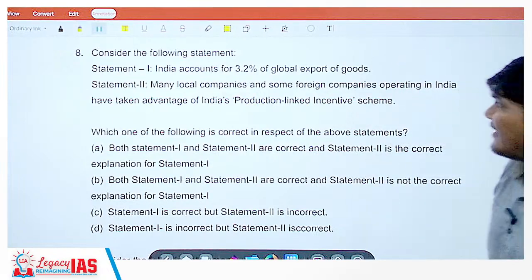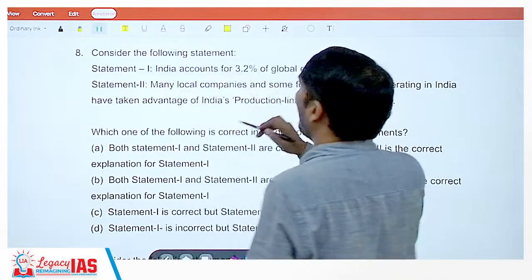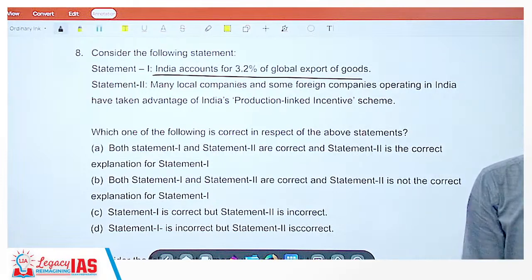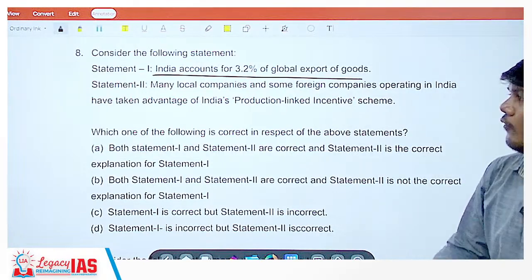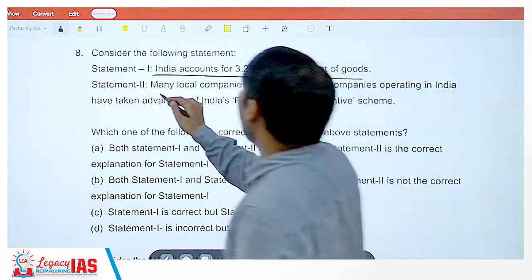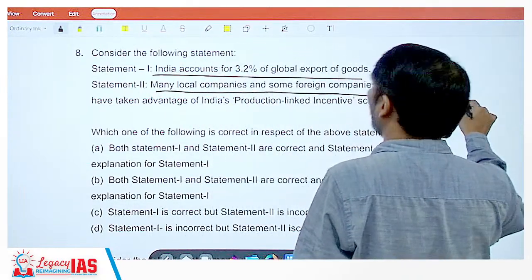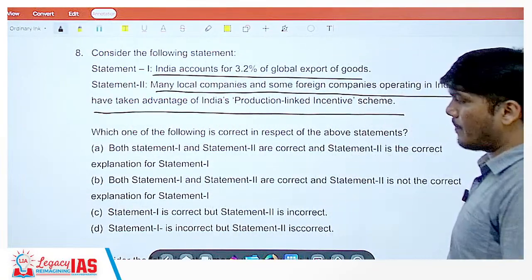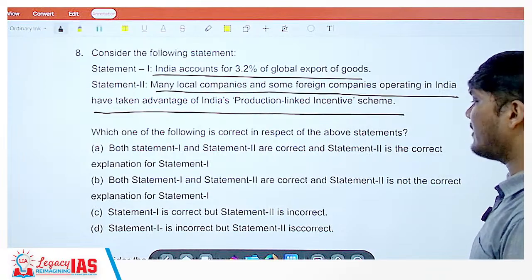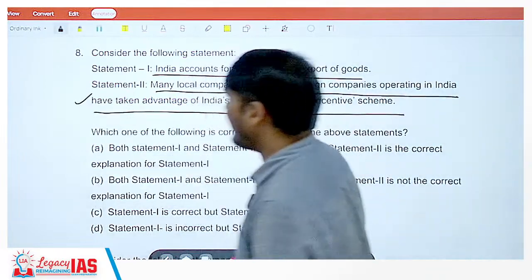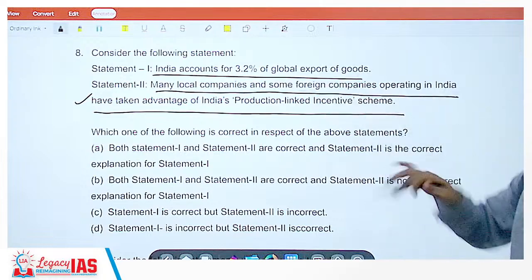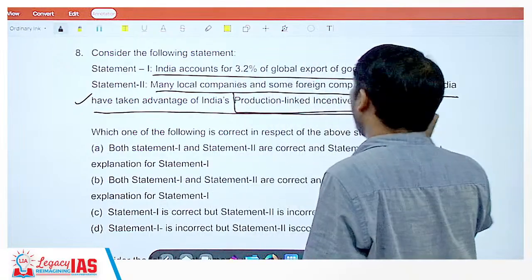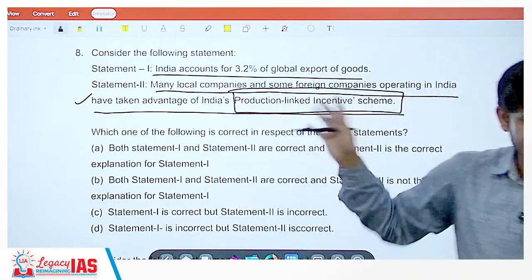Okay. Now coming on to the next question. Consider the following statements. Statement 1: India accounts for 3.2% of the global export of goods. Statement 2: Many local companies and some foreign companies operating in India have taken the advantage of India's production linked incentive scheme. This is correct, absolutely correct. It's a no-brainer.